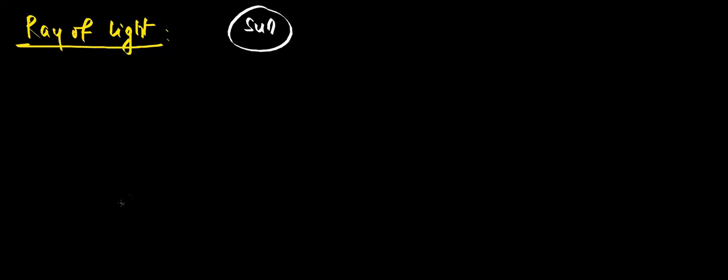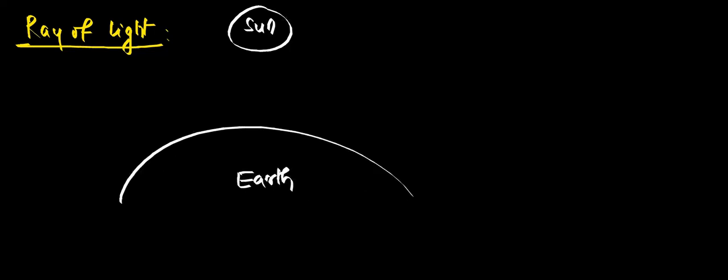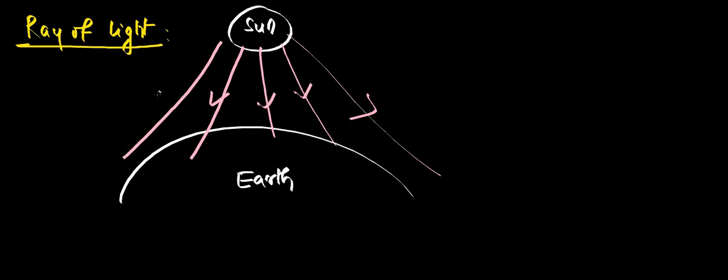Now we will see the other terms, that is ray of light. Any idea about this, Gautam? Ma'am, a ray of light. No, okay. So this is our sun, which is a source of energy. This is the earth planet on which we are living. Now the sun rays travel from sun to the earth, right? If they are traveling from sun to earth, they take a certain path, right?